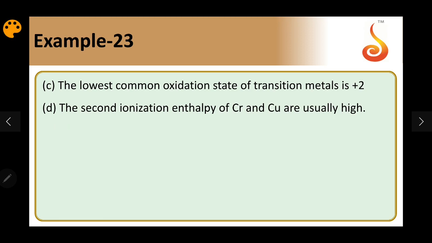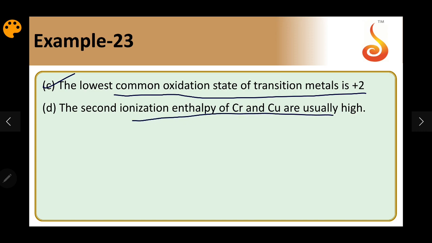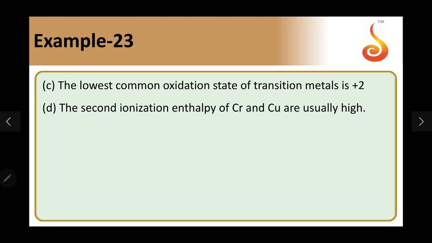The lowest common oxidation state of all the transition elements is +2. So 4s1, except copper and chromium in that particular 3D series, all other elements commonly show the +2 oxidation state. That is also correct. The second ionization energy of copper and chromium is usually high because after removal of the first electron, they attain D5 and D10 configuration, and as a result the ionization potential is relatively high. So all four statements here are also right. So the answer should be A, B, C, D.